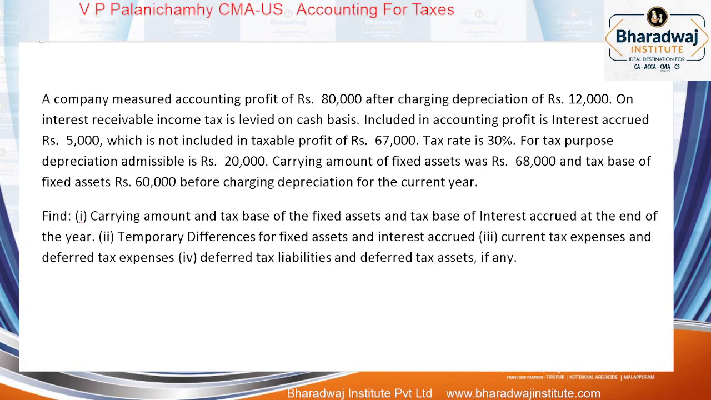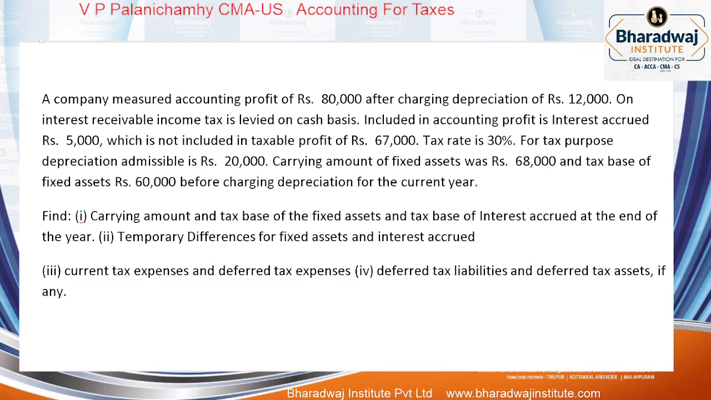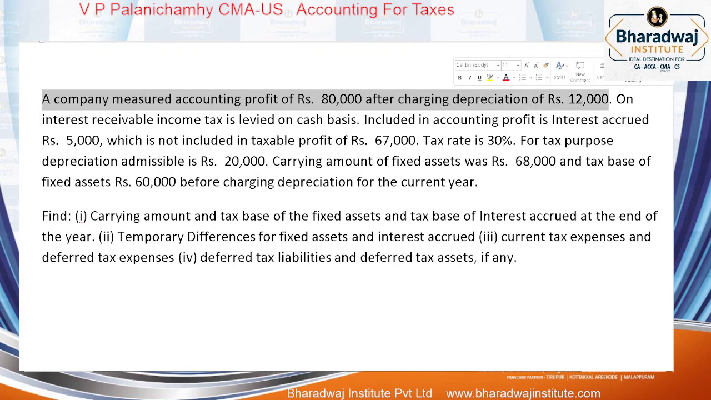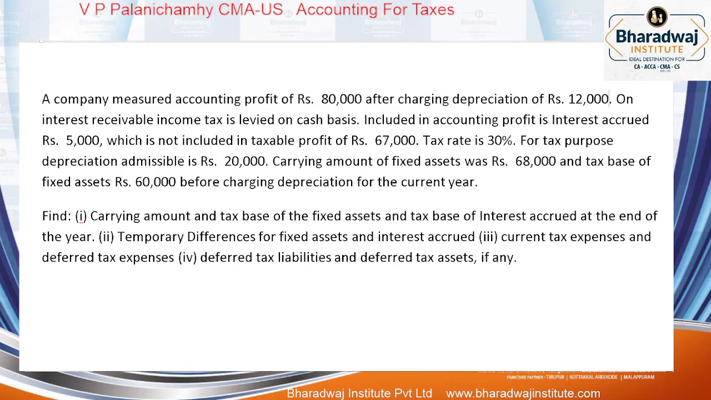Or other, last one. Look at this. This is again a past final exam question. A company measured accounting profit 80,000 after charging depreciation how much? 12,000. This is which profit? Accounting profit. Interest receivable as per taxes received on what basis? Cash basis கொடுத்திருக்கா. Included in accounting profit, interest accrued how much? 5,000, which is not included in taxable profit of how much? 67,000. Tax rate is 30%.